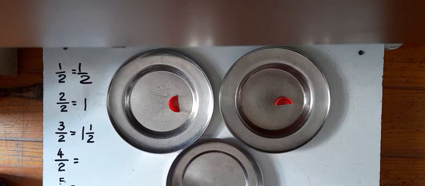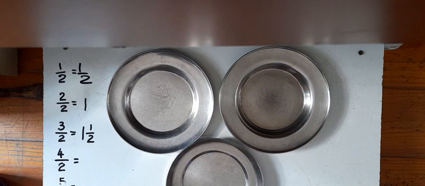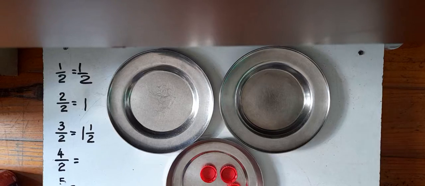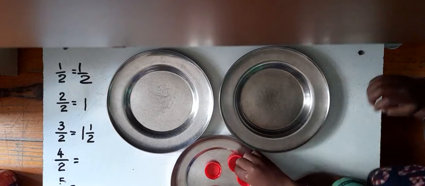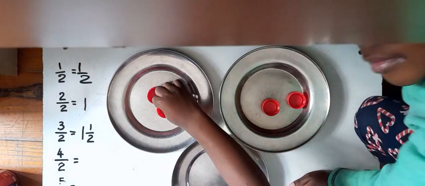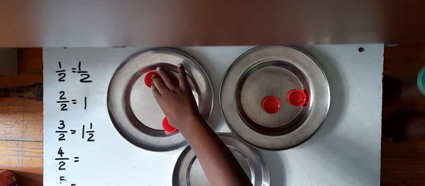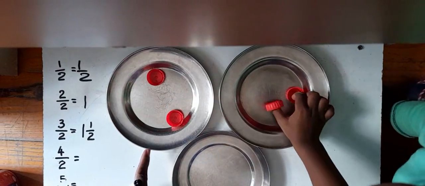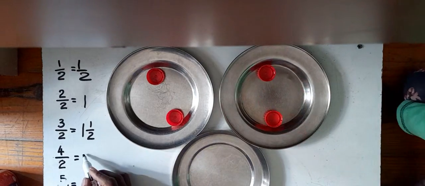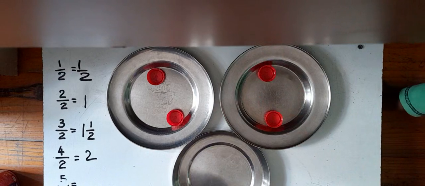Okay, so now when we have 4, here we have 4 now. 1, 2, 3, 4. Divide it for 2 people. When we have 4, how many is here? How many are here? 2. So when we have 4 and we divide by 2, we get 2.